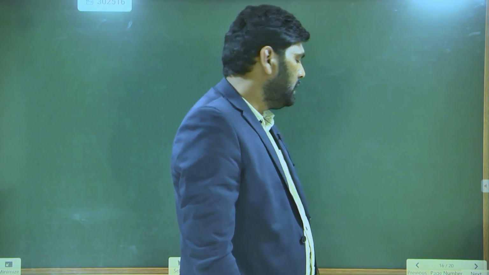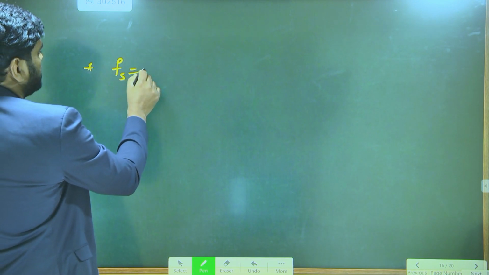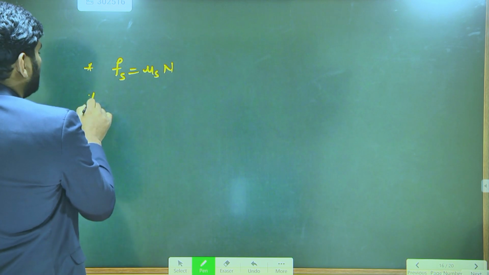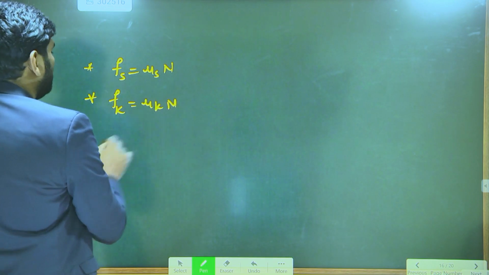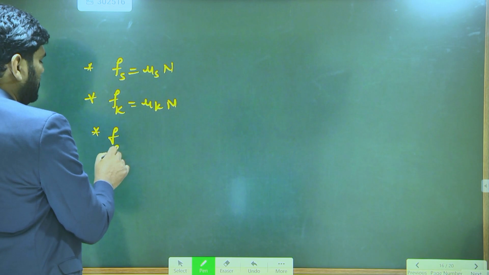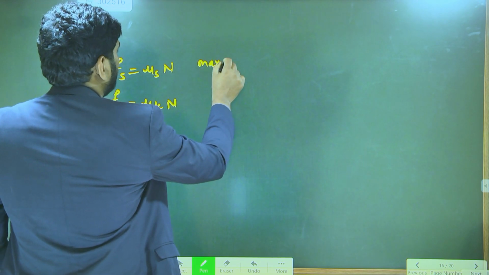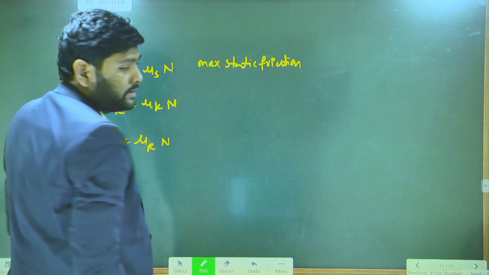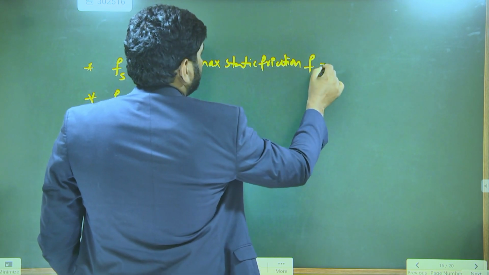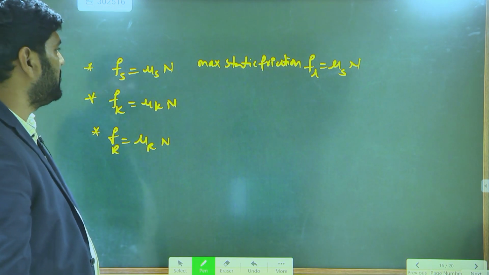Now let's see all the frictions once again. The first one is static friction, with formula Fs is equal to mu s into N. Second is kinetic friction, with formula Fk equal to mu k into N. Then rolling friction, Fr is equal to mu r into N. The maximum value of static friction is limiting friction, Fl is equal to mu s into N. So these are the formulas for friction.